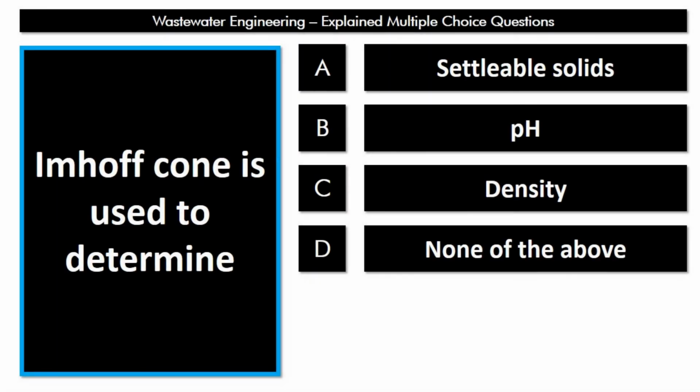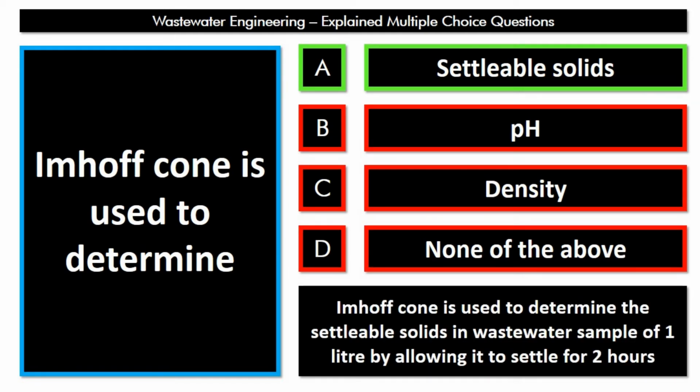Then Imhoff cone is used to determine. What do we determine with this device called Imhoff cone? Settleable solid or pH or density of wastewater, or none of the above? Imhoff cone is a device used in wastewater engineering in which we keep 1 liter sample of wastewater and we allow it to detain for 2 hours, and whatever content is settled at the bottom is reported as the settleable solid in that wastewater sample. Therefore, Imhoff cone is used in wastewater engineering to determine the settleable solid in the received wastewater sample.